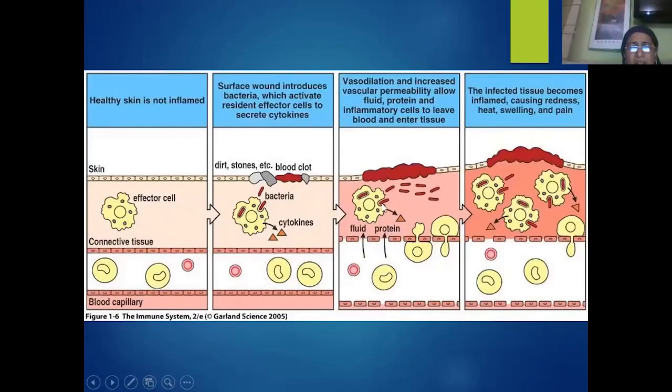So in the damaged area, you can see excessive flow of blood cells, including various types of WBCs, and the WBCs start their phagocytic function. So thereby the whole area becomes red in color and also swollen because of the flushing and accumulation of various body fluids in the injured area.